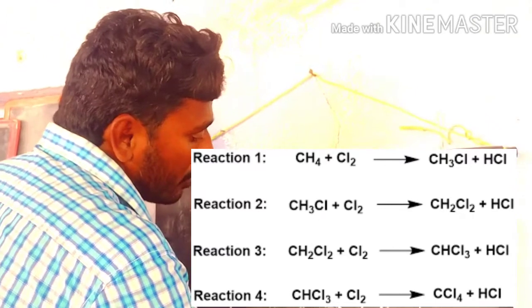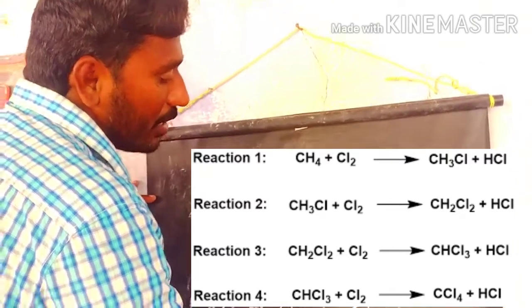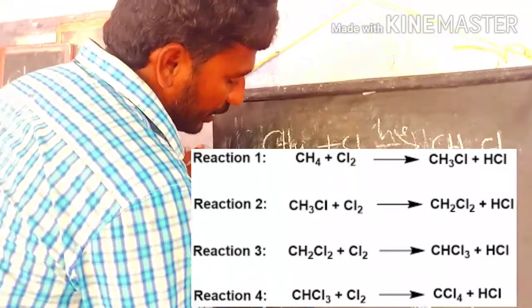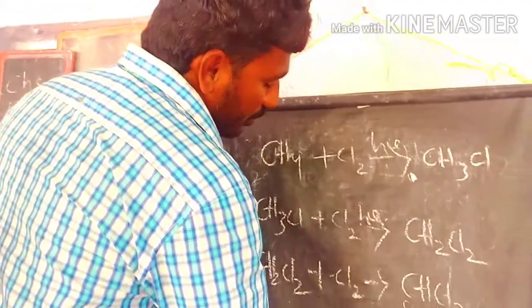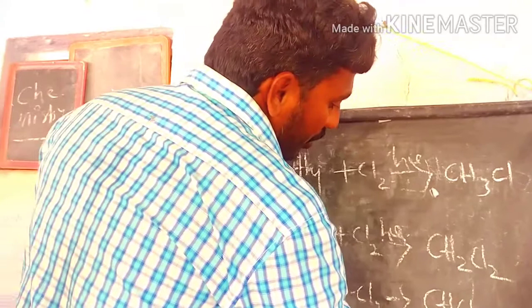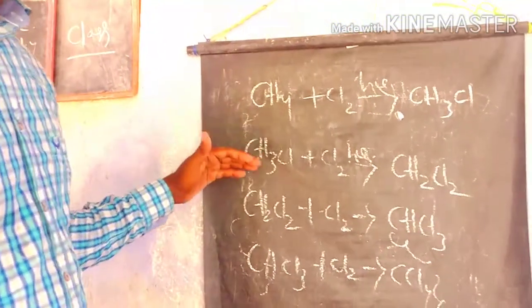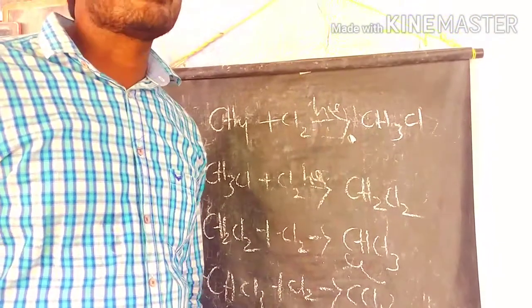This gives chloroform, generally called trichloromethane. Then after the trichloromethane, continuing the halogenation produces carbon tetrachloride, which is what we finally get from this process.